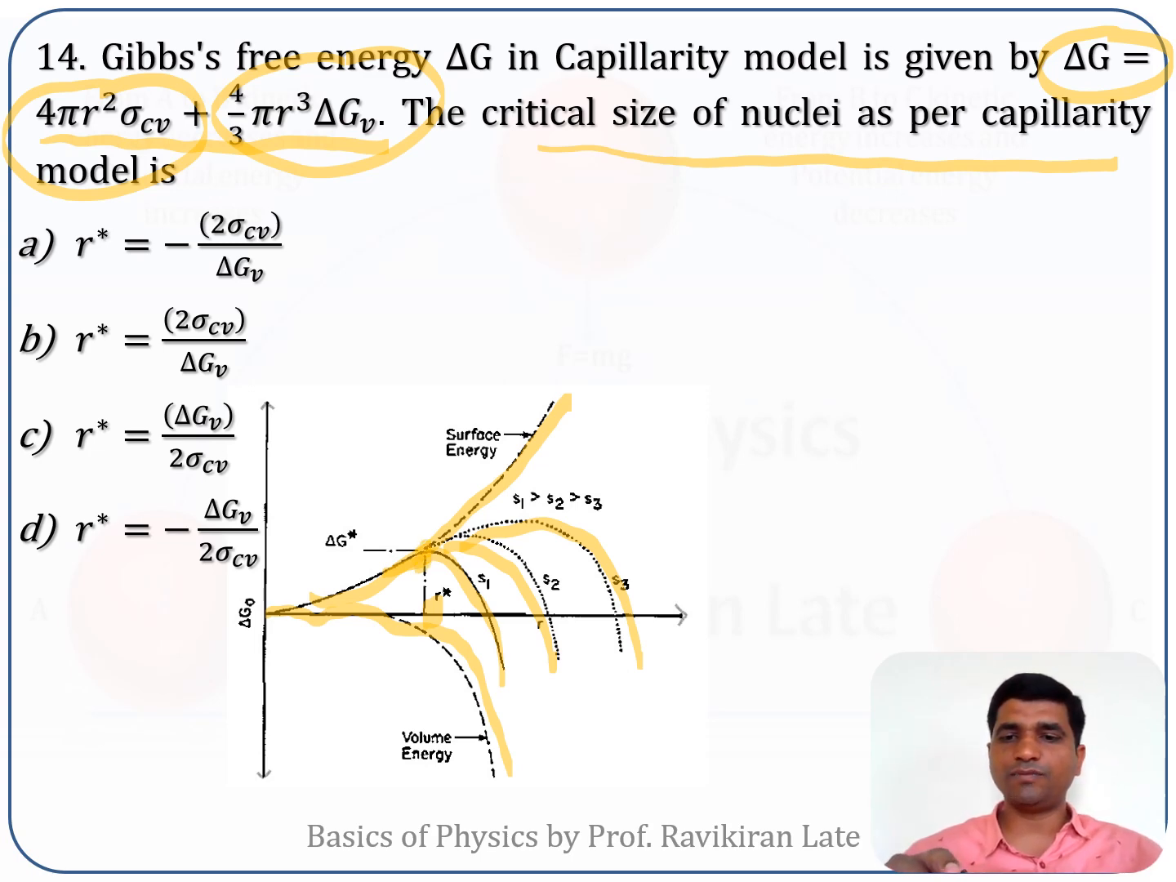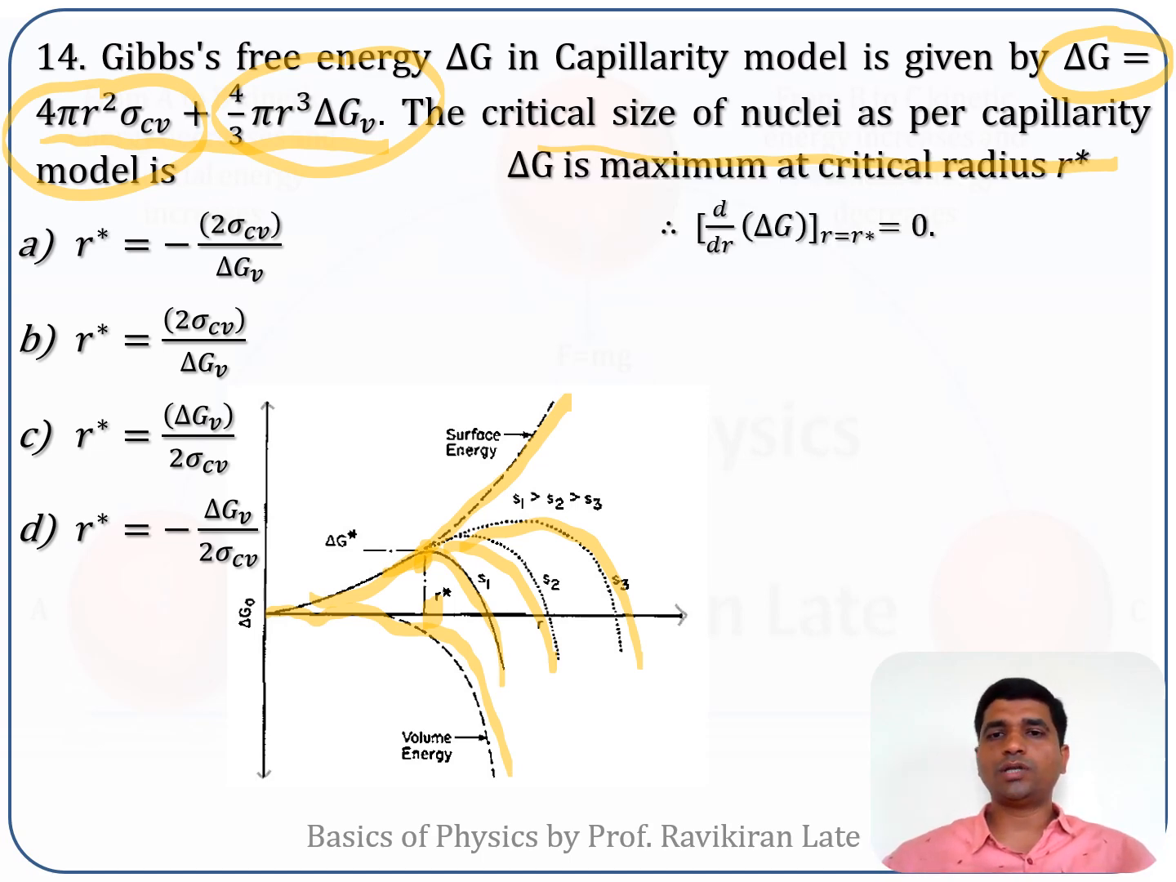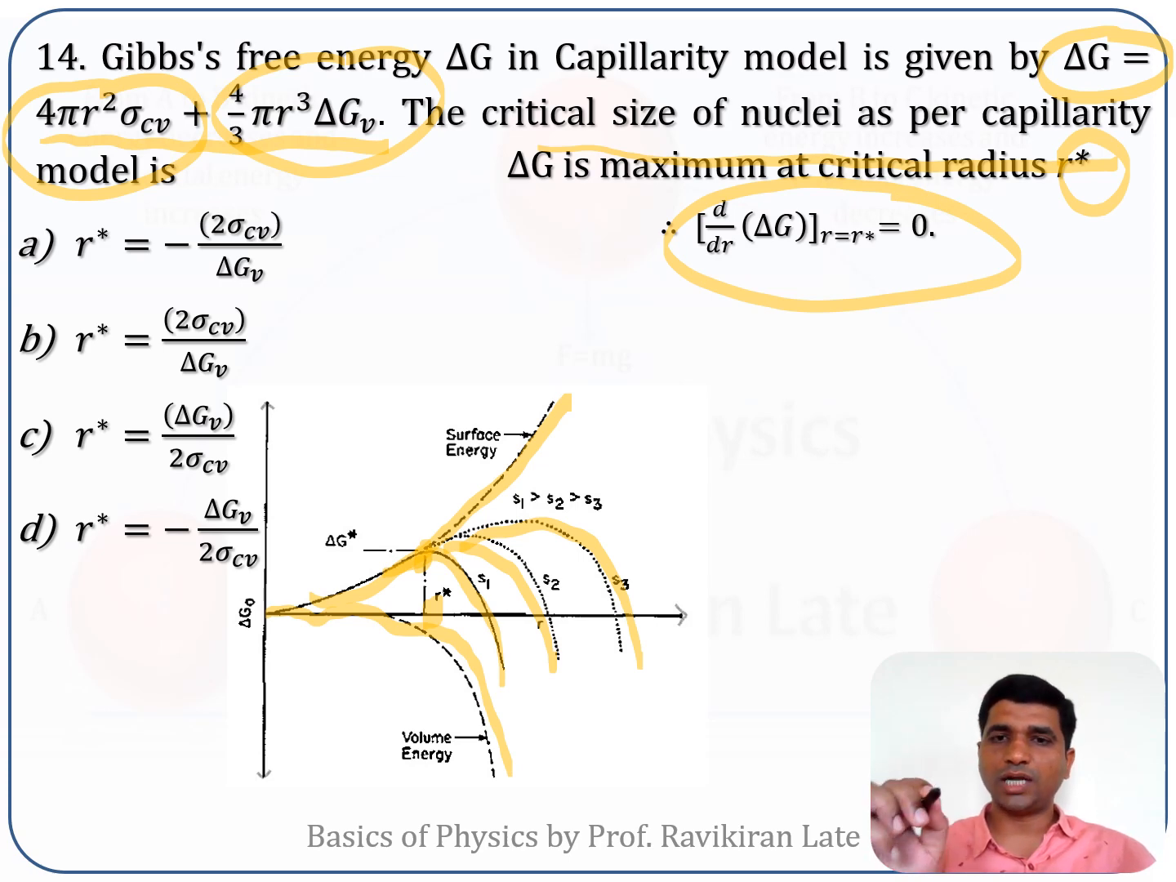Now if you consider a particular value of R naught, this Gibbs free energy for a given concentration will have a maximum value. Let us say that maximum value is occurring at R equal to R star. If any function has a certain maximum value, we can use the first derivative maxima condition: take the derivative of that function with respect to that variable, substitute that value, equate it to 0, and then we can find the maximum value of that parameter.